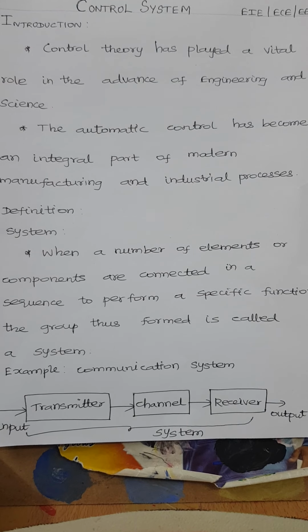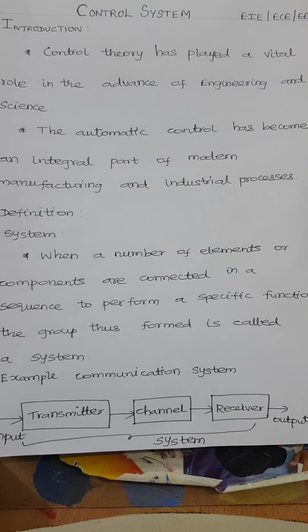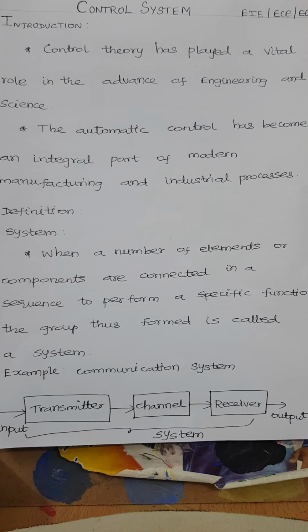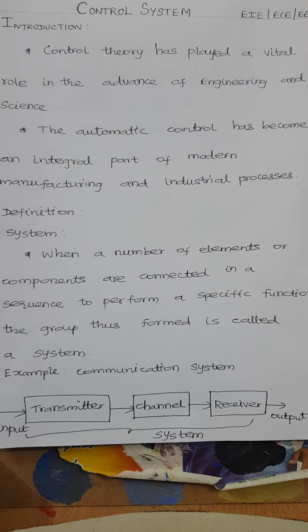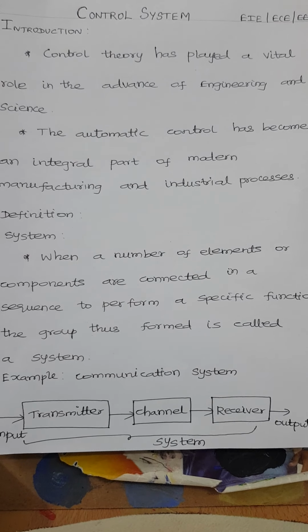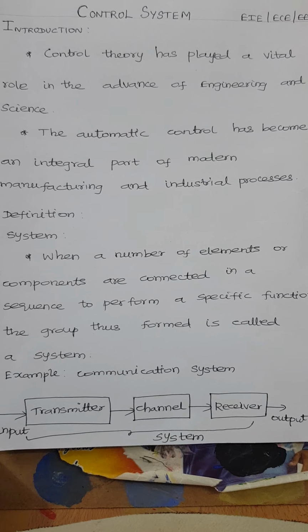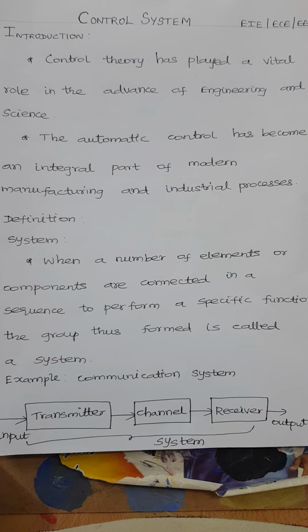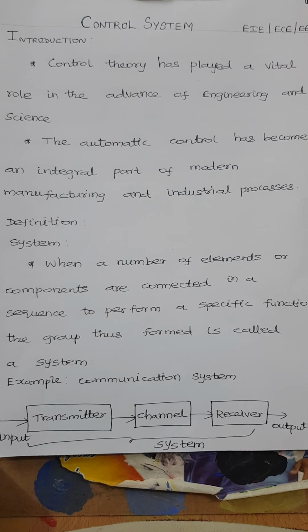Today we are going to discuss the basics and types of control system. Let us discuss one by one. So control system is used in many industrial processes. The most commonly used system is the automatic control system, which automatically controls the output quantity. This is used in manufacturing and many industrial processes.